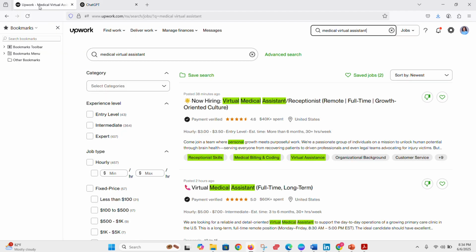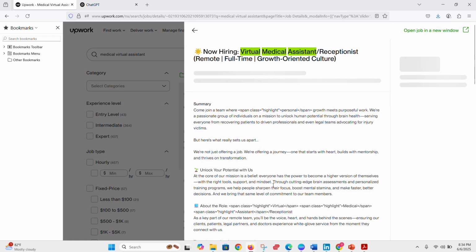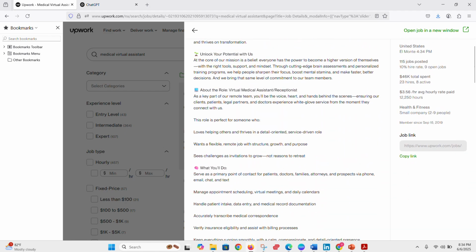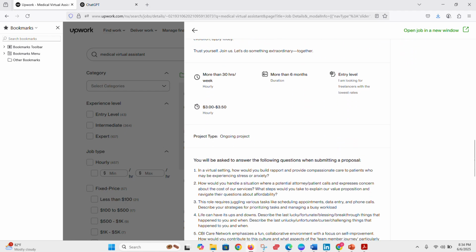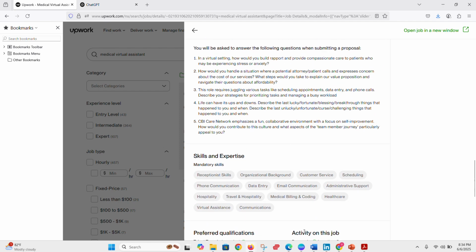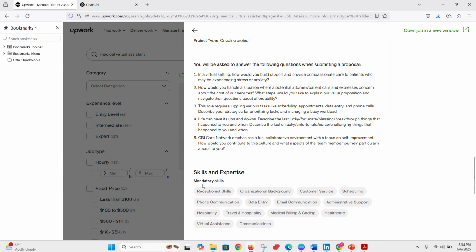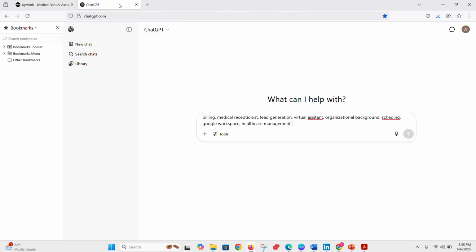Like you're going to paste every single thing, one, two, three, four, five. You can open it and see more. I just open it, scroll down, you see all of them. Just copy all of them like this and paste on ChatGPT. Then ask ChatGPT to show you the top ones.